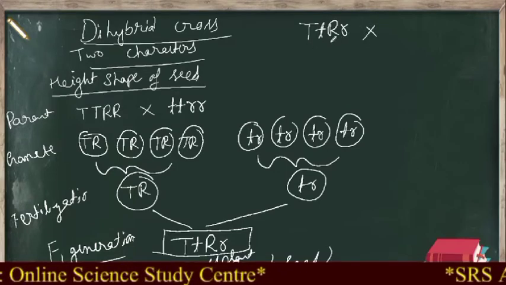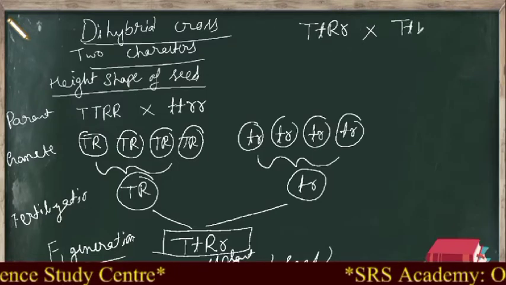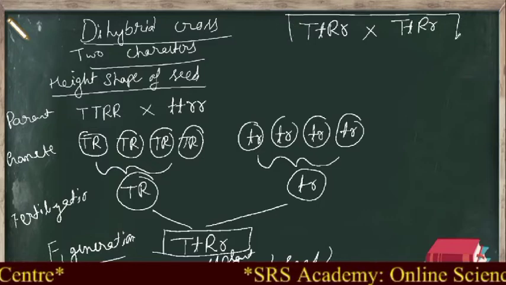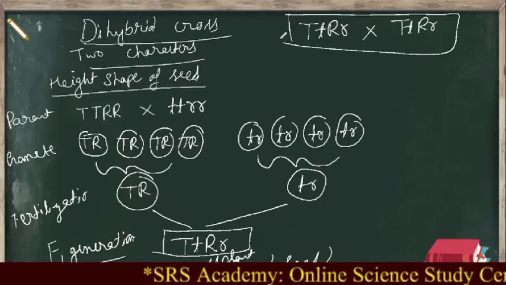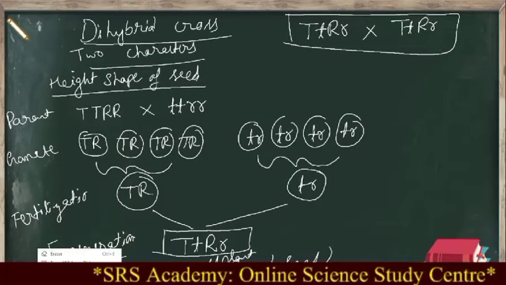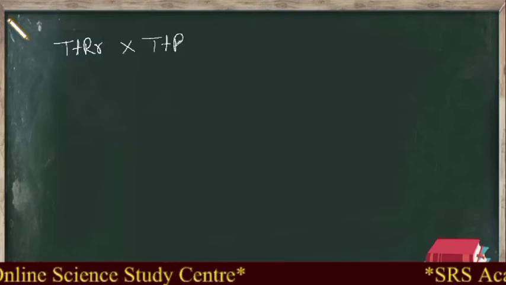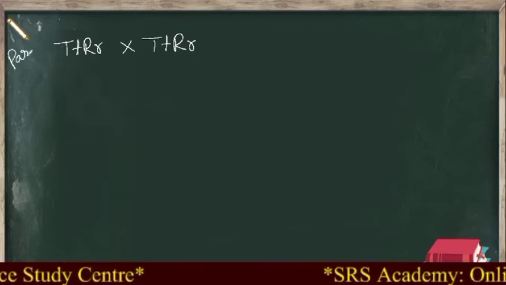Self-pollination means within the same plant, that means the same kind of factors. So now we will take this condition for the second generation, that is the F2 generation: capital T small t, capital R small r, crossed with capital T small t, capital R small r. Now these are considered as parents.